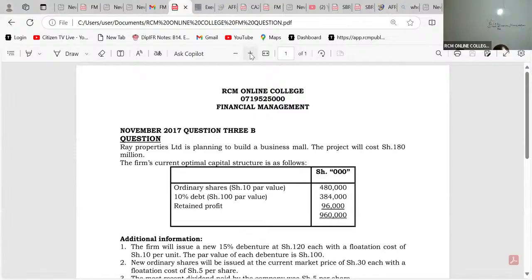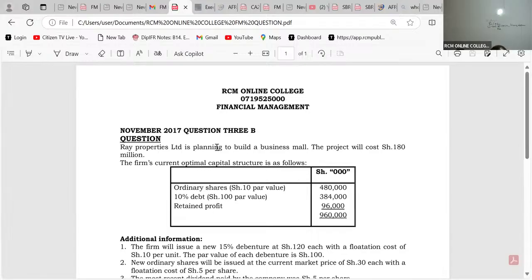It's quite an old question. Old is gold, always. Old is gold. November 2017, question number 3B. This question will expose us a lot to capital structure decisions, to cost of capital questions. Most importantly, this concept of what here? WMCC, weighted marginal cost of capital.